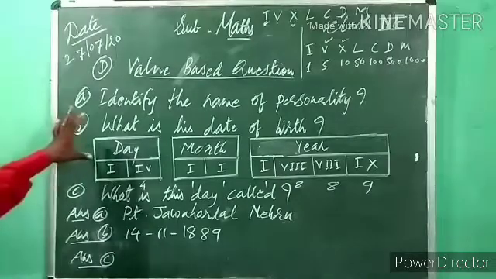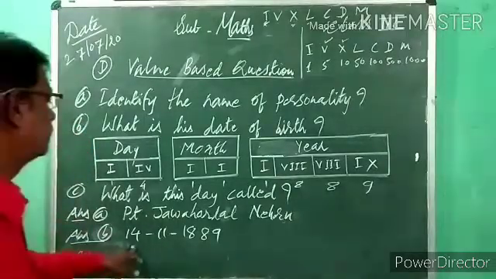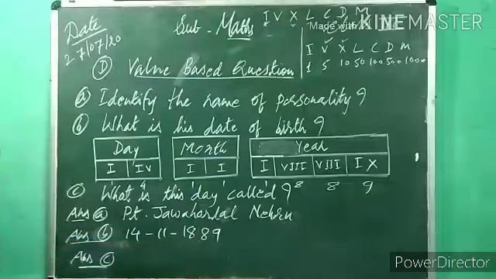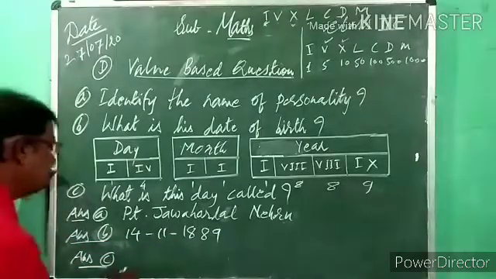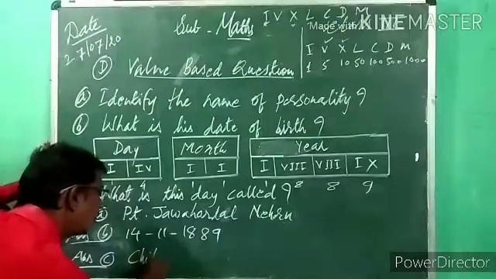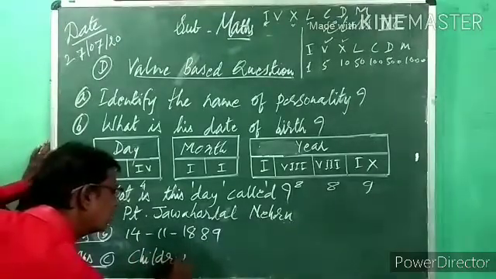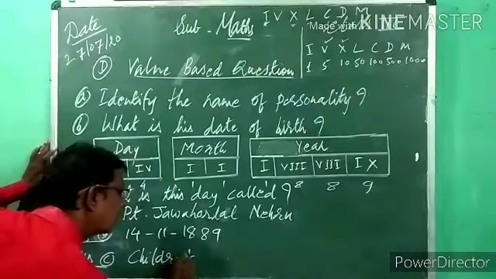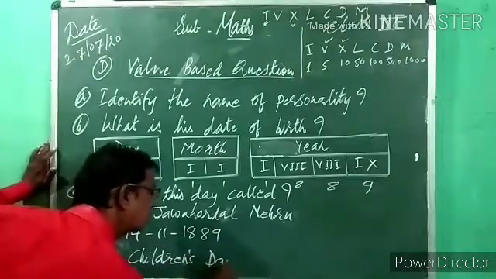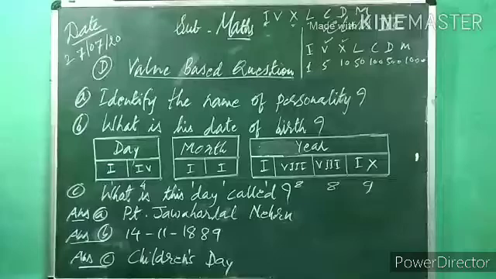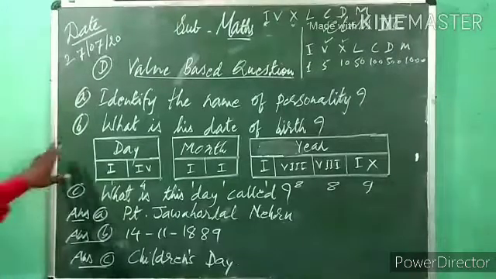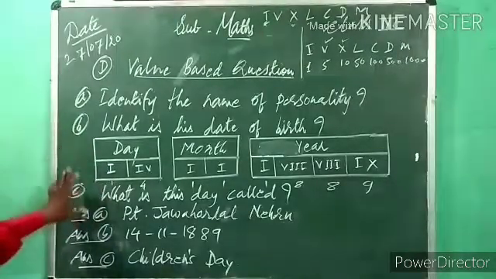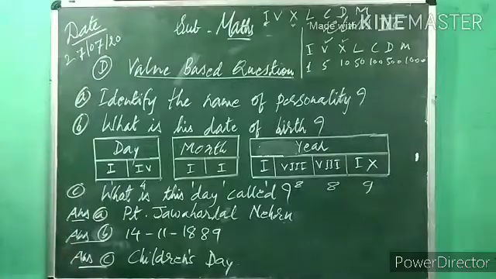In school we celebrate it every year. 14th November comes, and what is that? Children's Day. So understood? In this way we have completed this third lesson, Roman numerals. So study this lesson properly.